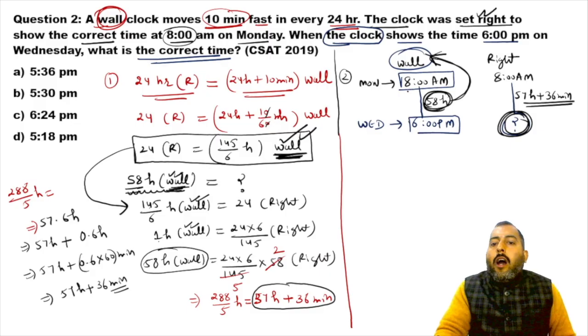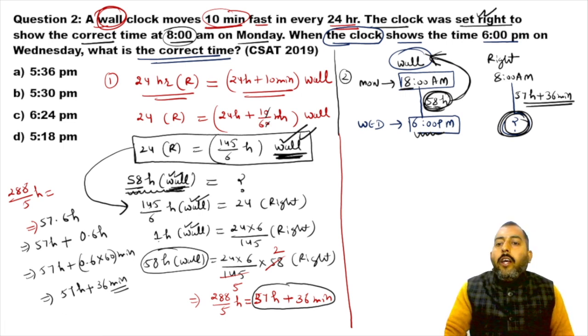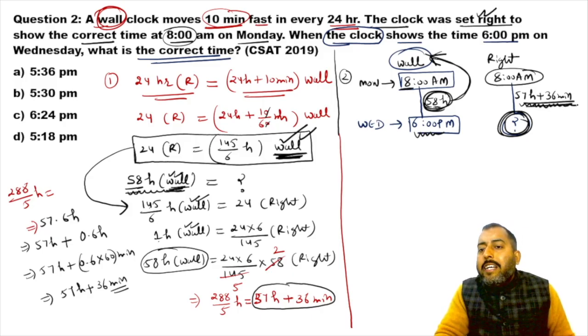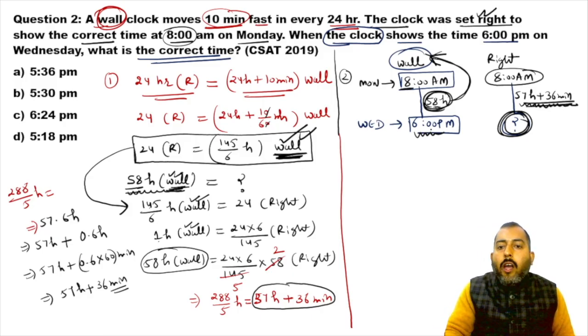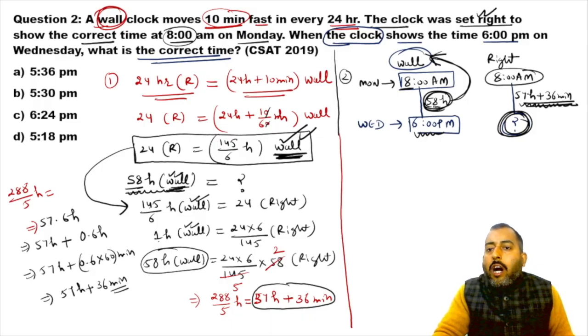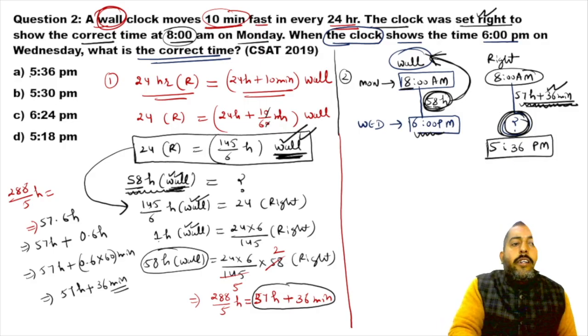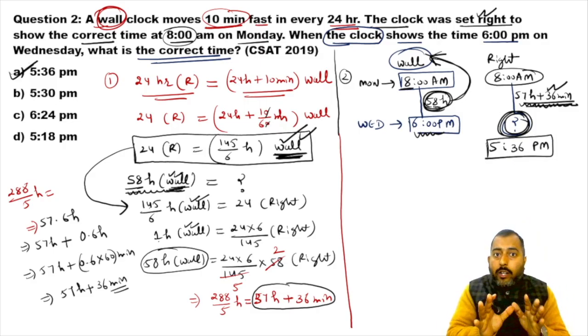So from 8 a.m. on Monday plus 58 hours is 6 p.m. on Wednesday. So 8 a.m. on Monday plus these many hours, 57 hours 36 minutes. See, after 58 it is 6 p.m. So after 57 it must be 5 p.m. plus 36 minutes extra. So time over here should be 5:36 p.m. Answer is option A. Understood everyone?